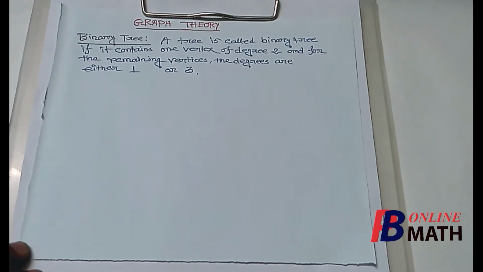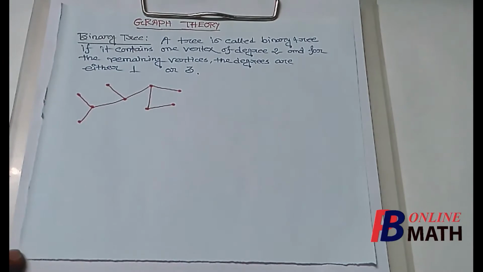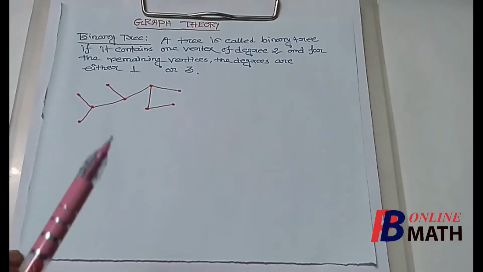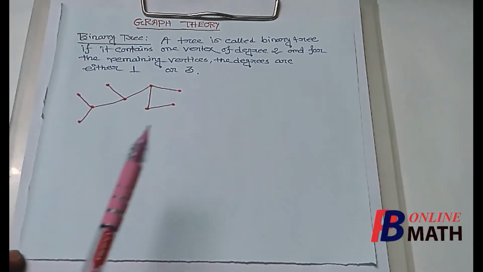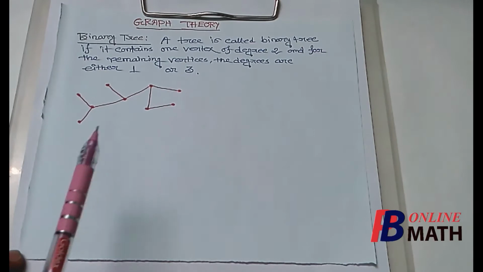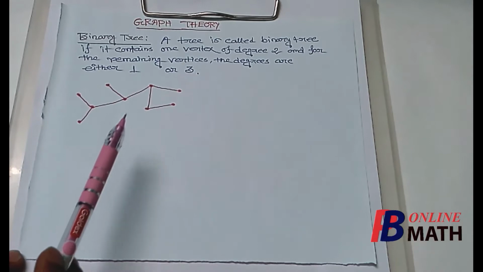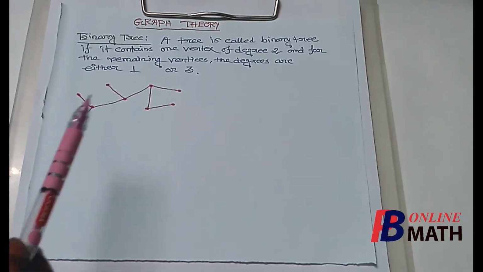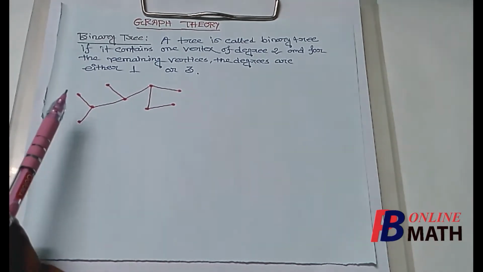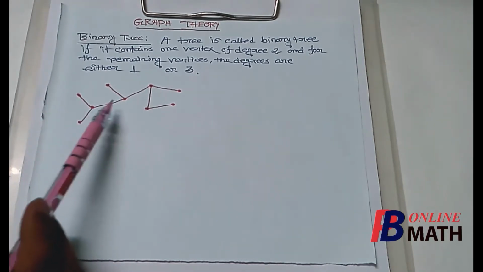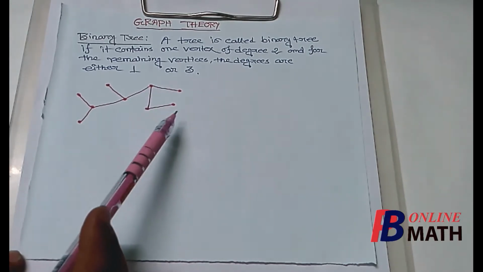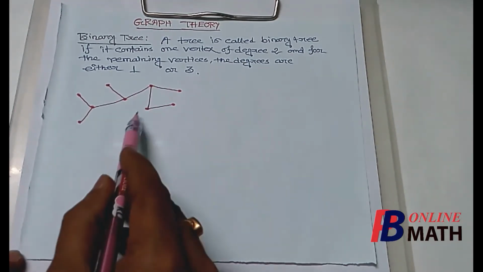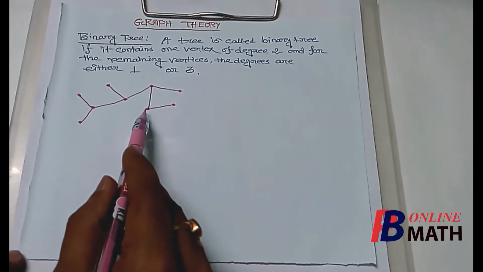Now let us give an example of a binary tree. We consider this graph. This graph is a tree because it is a connected graph and it contains no circuit or cycle. Now let us check whether this is a binary tree or not. If we consider the degrees of the vertices, then we find that the degrees are 1, 1, 3, 3, 1, 3, 1, 2, 1. So the graph contains exactly one vertex, namely this vertex, having degree 2.